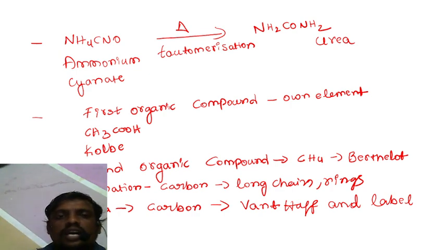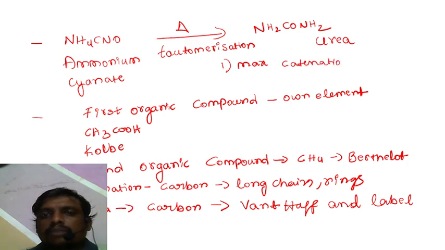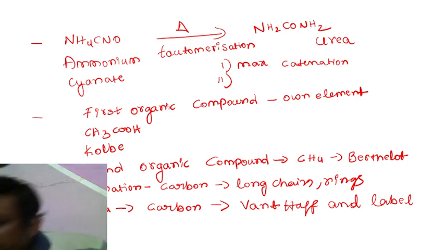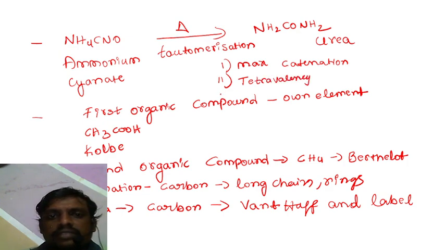The carbon contains maximum catenation character, which means it can form a long chain. At the same time, it is tetravalent in nature and can form bonds with 4 different elements.